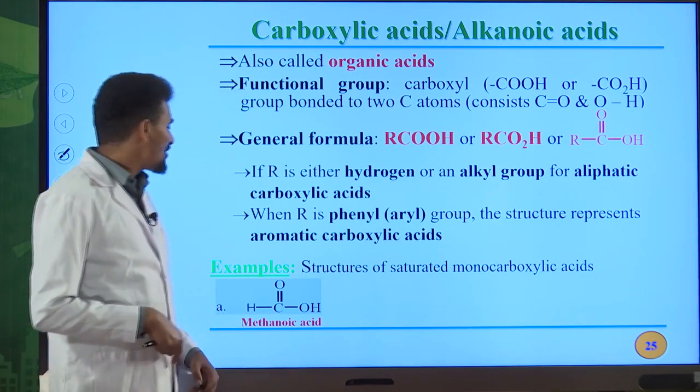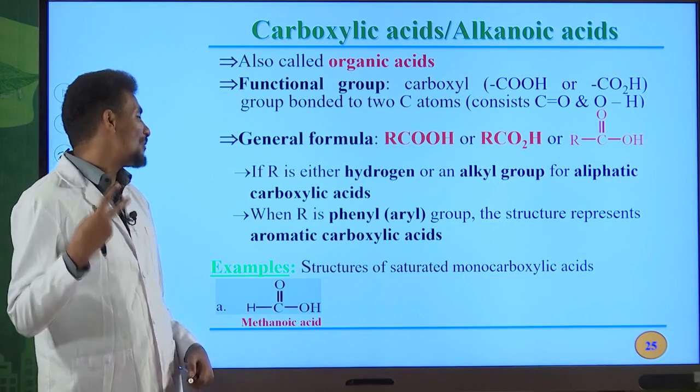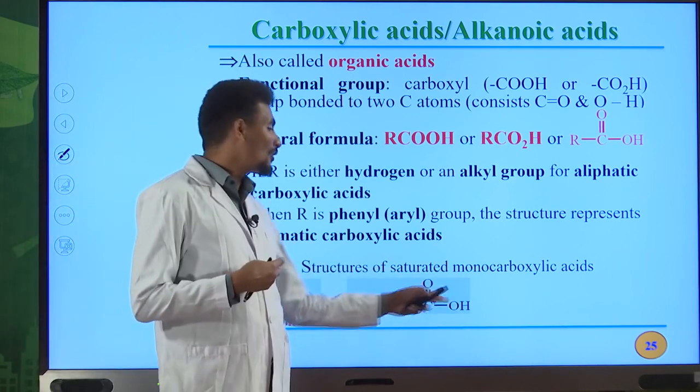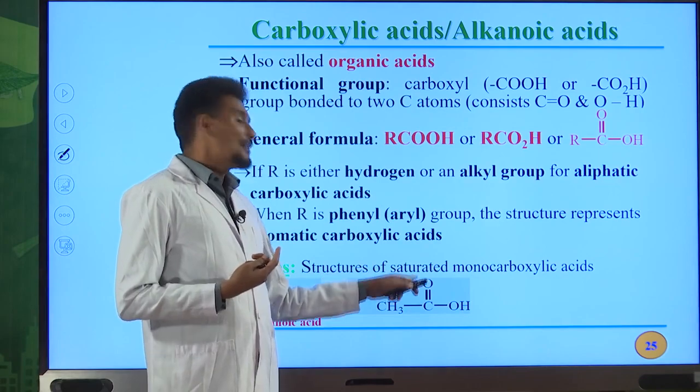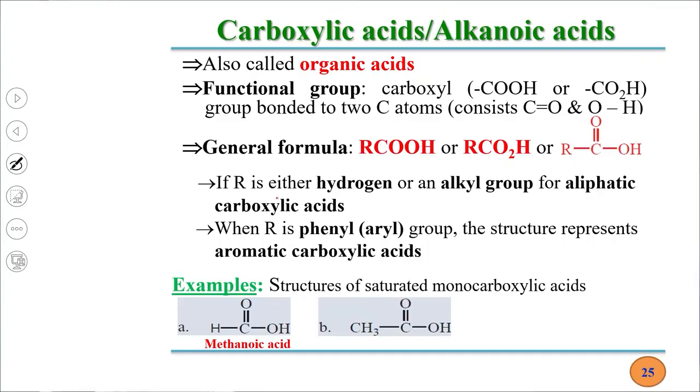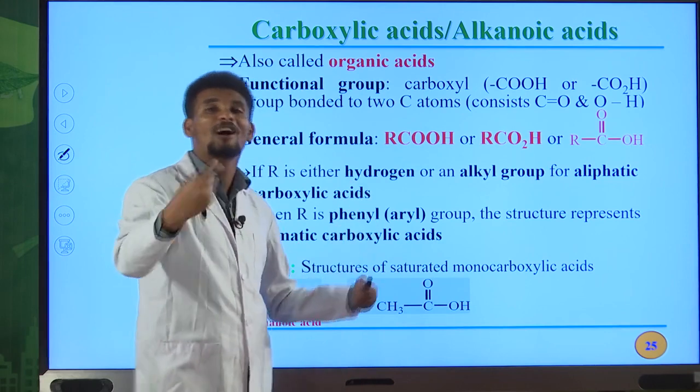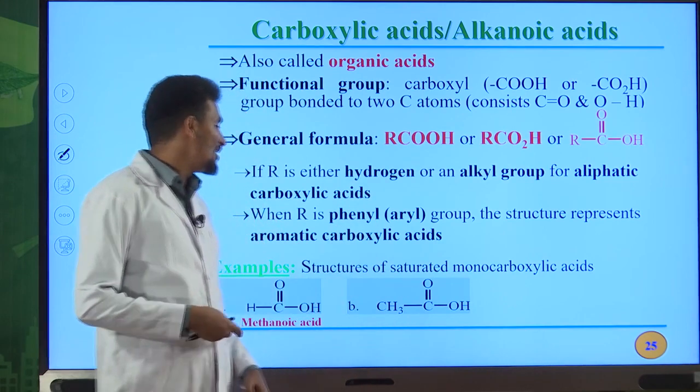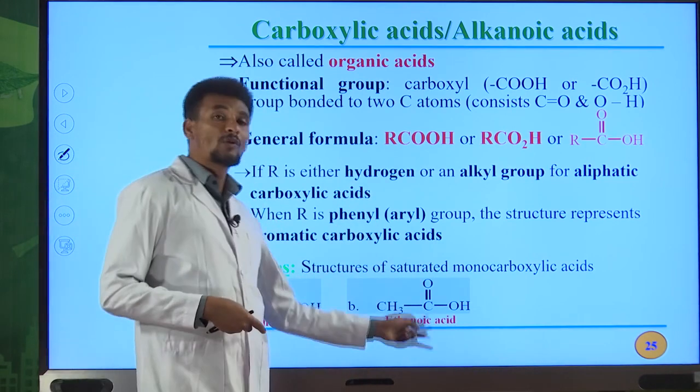Okay, carboxylic acids containing, for example, 2 carbon atoms. This one, we have 2 carbon atoms, okay? So the alkane that contains 2 carbon atoms is simply known as ethane. The E of an alkane must be replaced by oic acid to write the IUPAC name for this carboxylic acid. Therefore, it is ethanoic acid. Ethanoic acid is the IUPAC name for this organic acid.